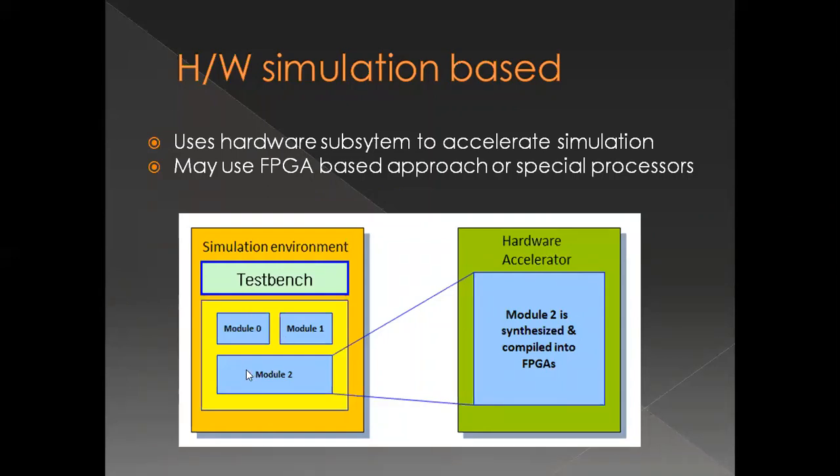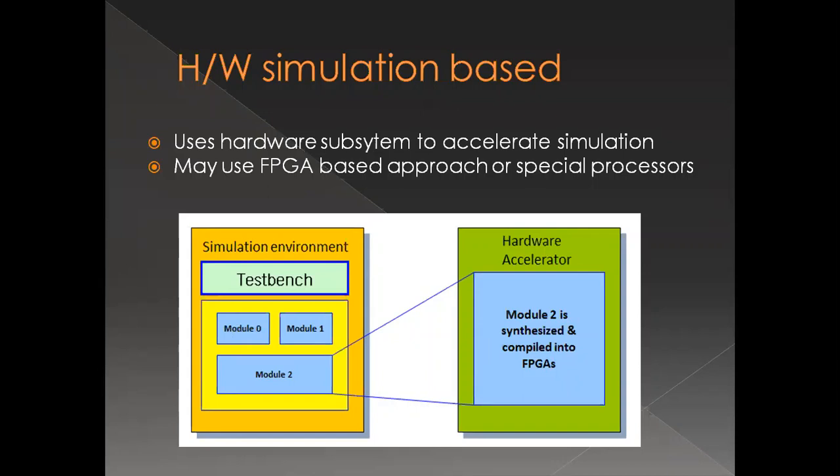So in this I can directly map my module to an FPGA. Naturally my hardware is going to work much faster than my software simulation would proceed. Let's say module 1, then module 0, module 1 and then module 2. So I've directly taken out an independent module which can be done independently, and I put it on the hardware.